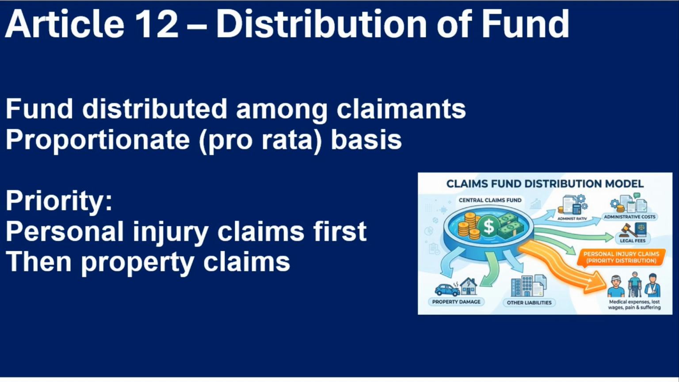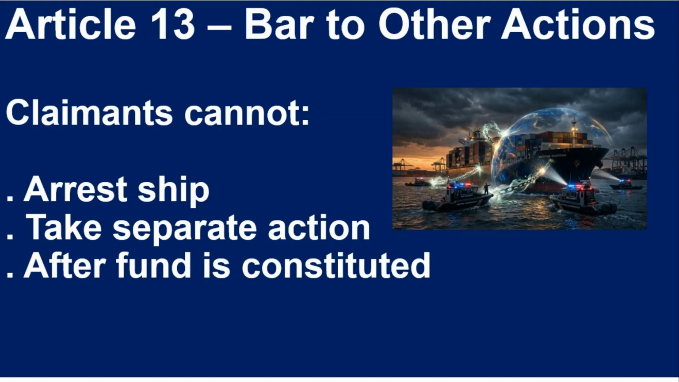Article 12 deals with how the limitation fund is distributed. Once the fund is constituted, it is shared among all claimants on a proportionate basis. However, there is an important priority. Claims for loss of life or personal injury are given preference over property claims. Only after satisfying personal injury claims is the remaining fund distributed for property damage claims. Article 13 protects the ship owner further. Once the fund is created, claimants cannot arrest the ship or take separate actions.